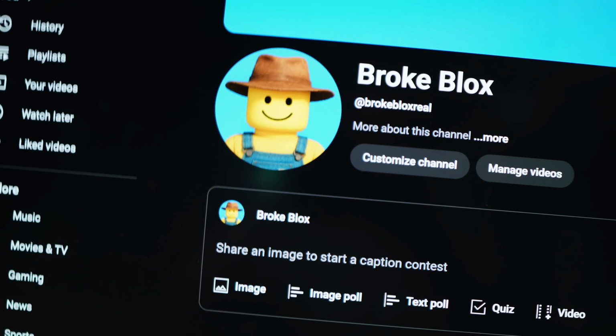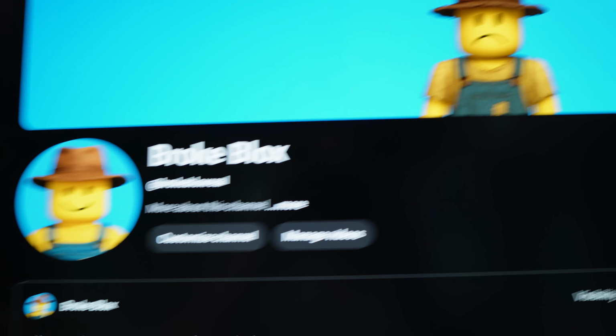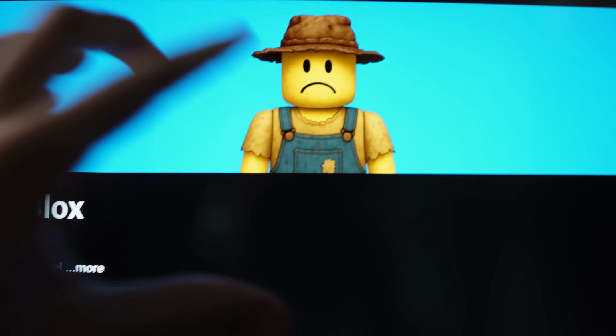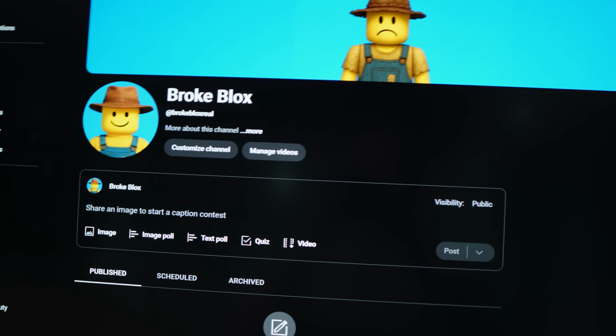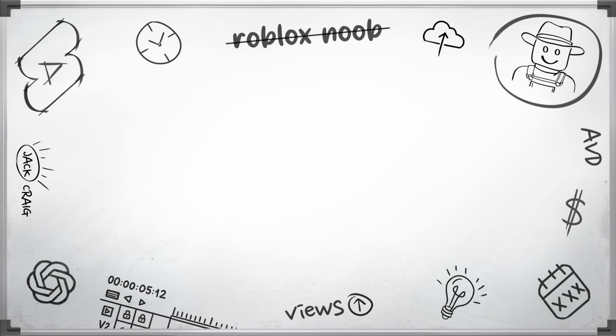We have run into one issue so far, which is the consistency with AI image generating, and let me show you. So you can see our profile picture has a happy face, and then our channel banner has a sad face. I am a perfectionist, so these two things do annoy me quite a lot, but I am having to remind myself that these things don't actually affect how many views you get, and it's not going to affect how fast we go viral. So let's continue with what actually matters.